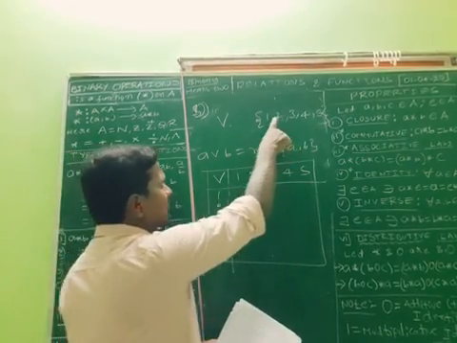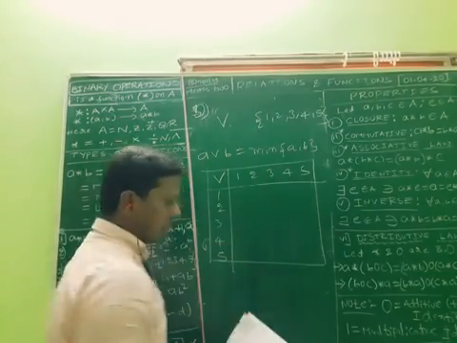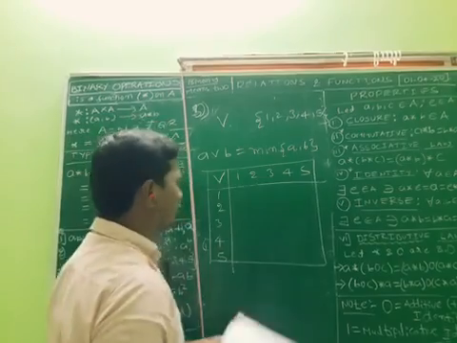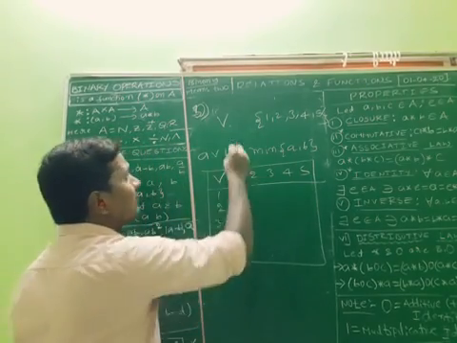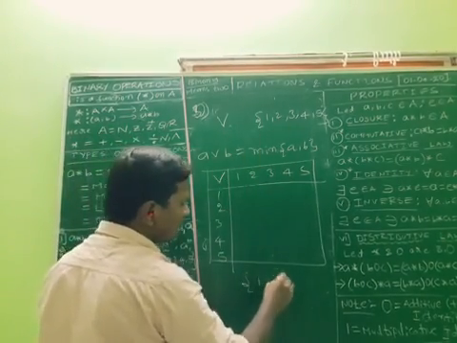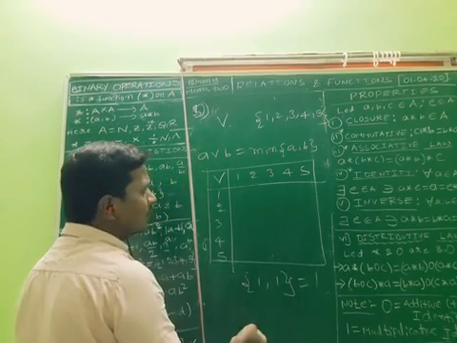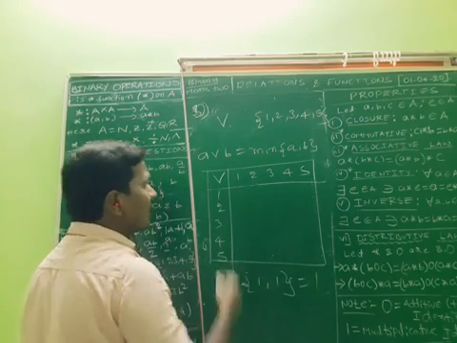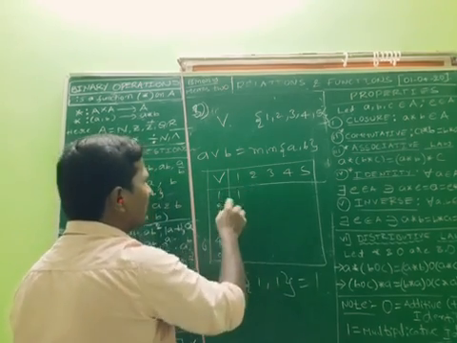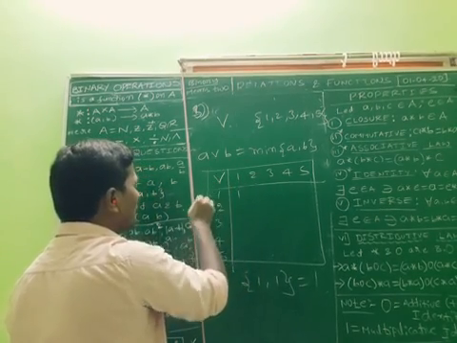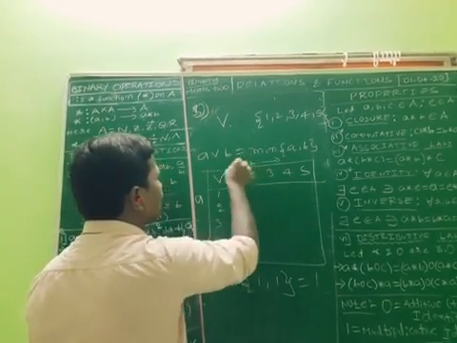Values, here the set they have given is 1 2 3 4 5. In that we can take A comma B values, any two values. Like, what is the minimum value? We can easily find the minimum of 1 comma 1. What is the minimum of 1 comma 1? 1. Minimum of 2 comma 2 is 2, 3 comma 3 is 3. Minimum of 1 comma 2. I am taking these as A values, these as B values.